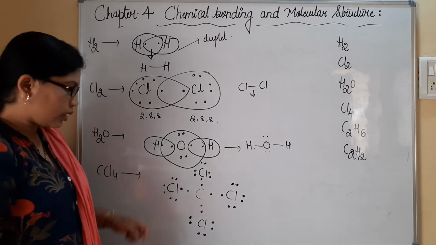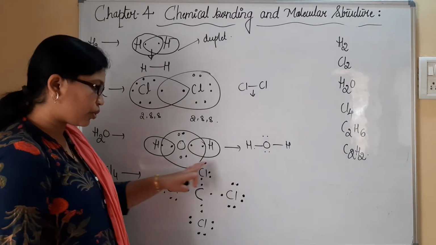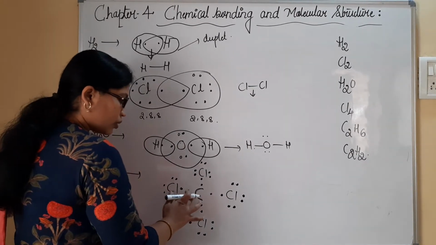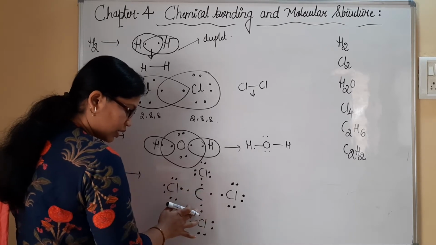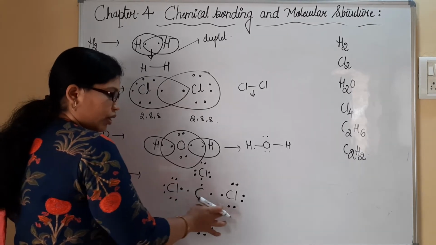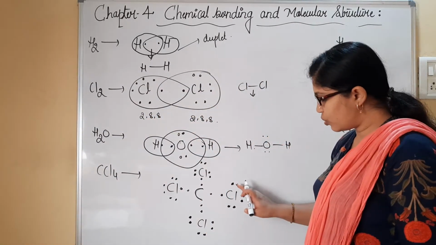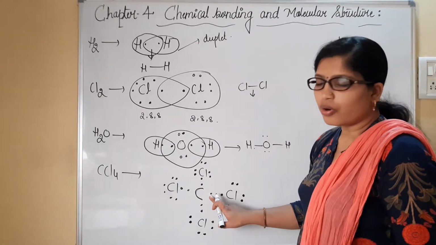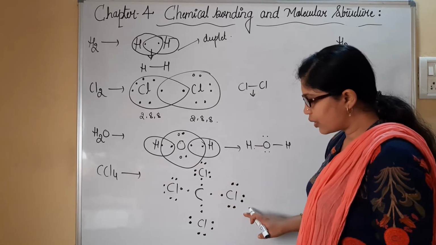Now you can check that carbon having 4 valence electrons will be sharing its electrons with the rest of the 4 Cl. Then what happens is, see, these 2 electrons will be under control of this carbon. Similarly these 2, similarly these 2, similarly these 2. So that octet is completed with respect to the carbon atom. And you check out for this chlorine. Chlorine has 7 valence electrons each. 2, 4, 6. This is the 7th electron. It gets bound with the electron of carbon. Carbon gives its electrons to chlorine. It will become octet complete.